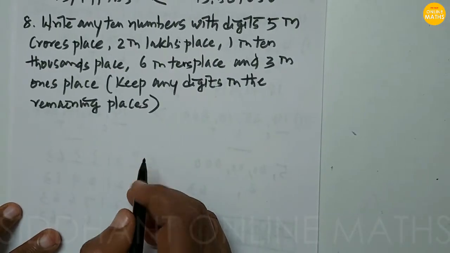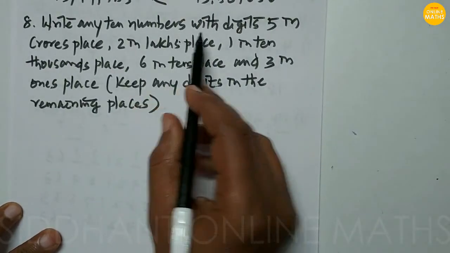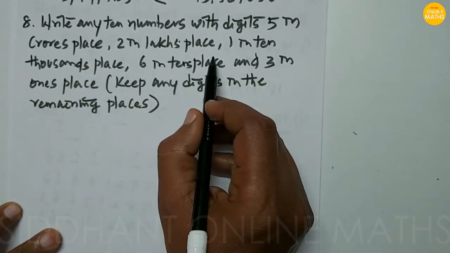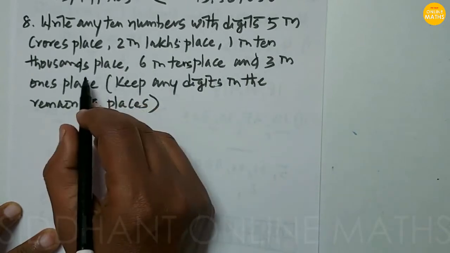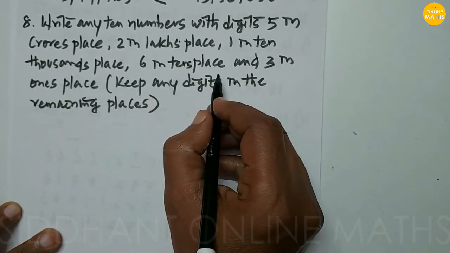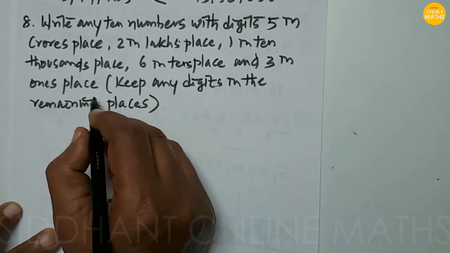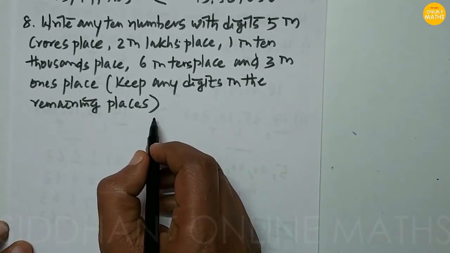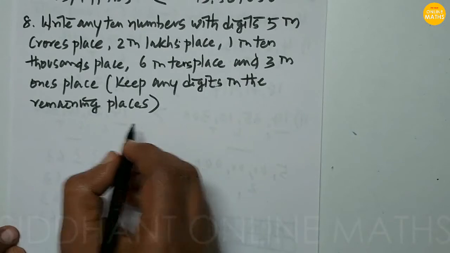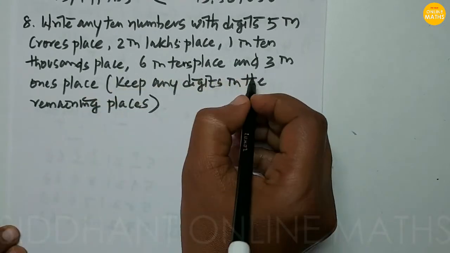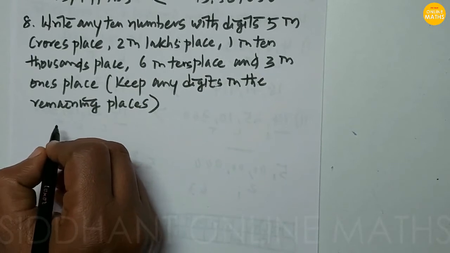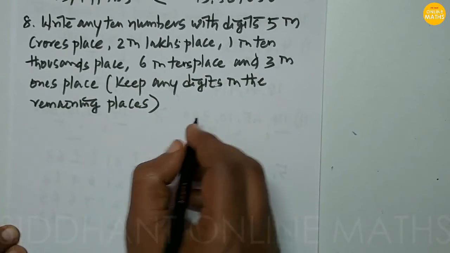Eighth question: write any 10 numbers with the digit 5 in the crores place, 2 in the lakhs place, 1 in the 10,000s place, 6 in the tens place, and 3 in the ones place. Keep any digits in the remaining places. So how do we solve this problem? First we are going to place the place values here.